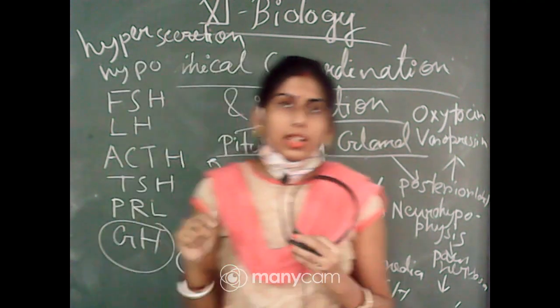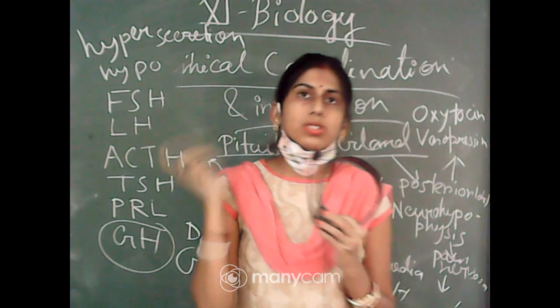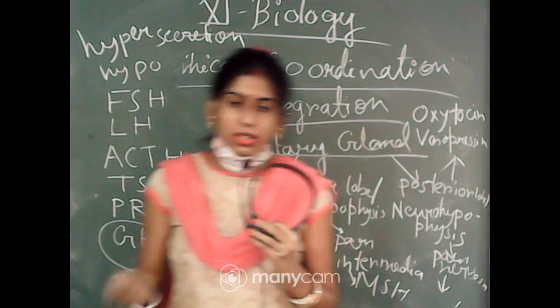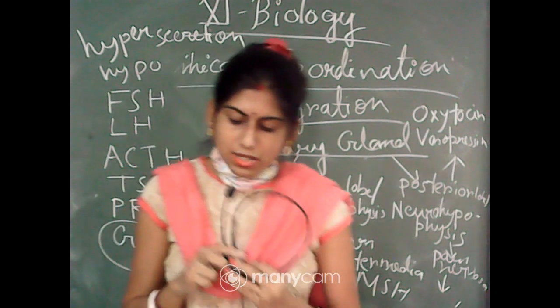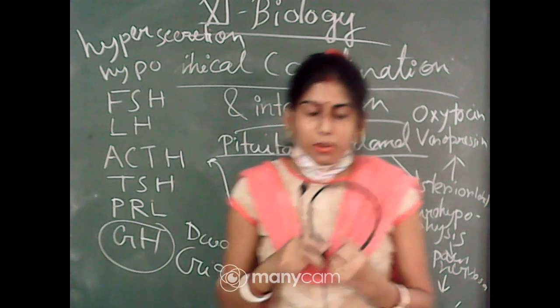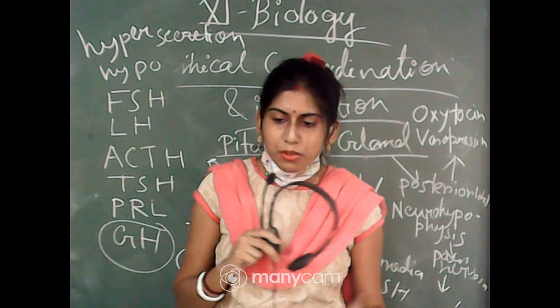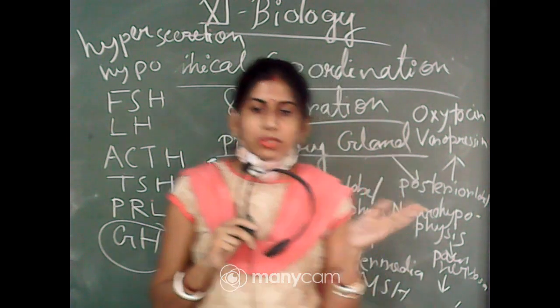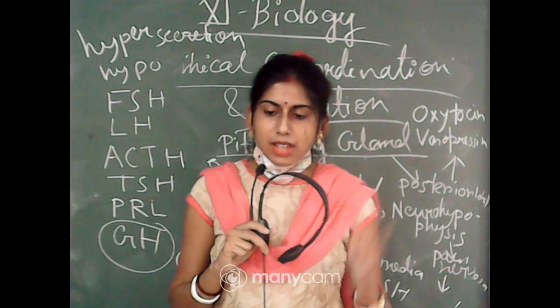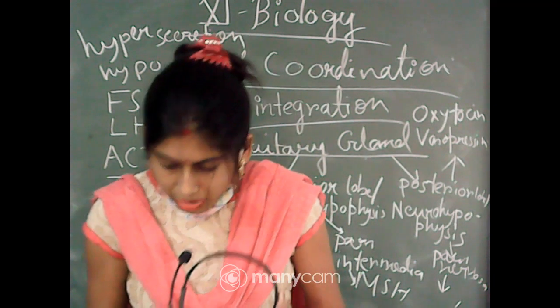And both, not only FSH, those androgens and FSH will help in the spermatogenesis. Spermatogenesis is a process by which sperms are produced. It is the process of formation of sperm. So those androgens and FSH are helping in the process of spermatogenesis.